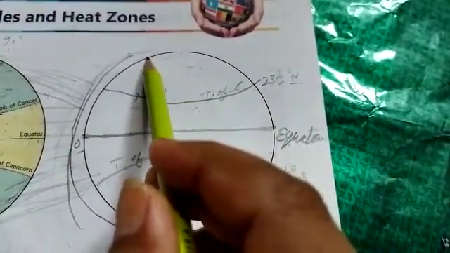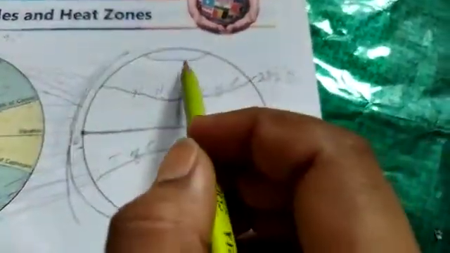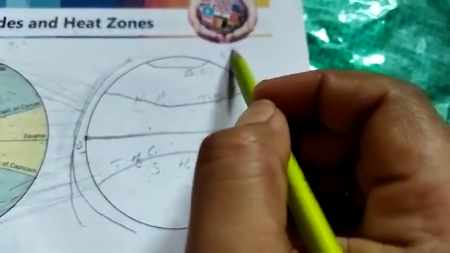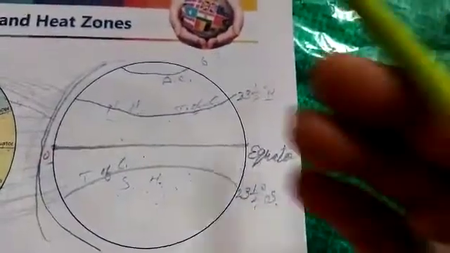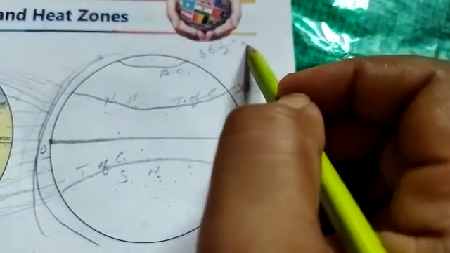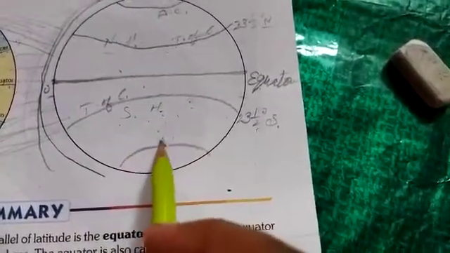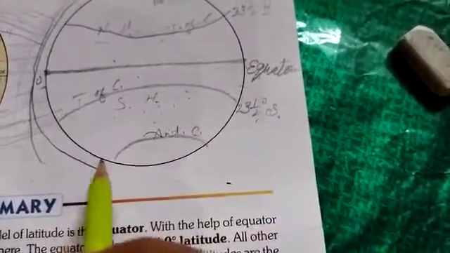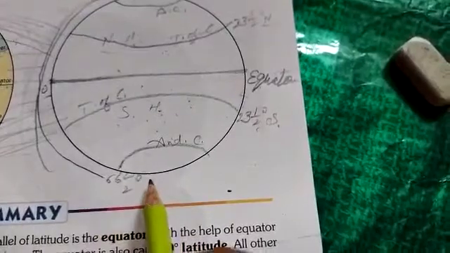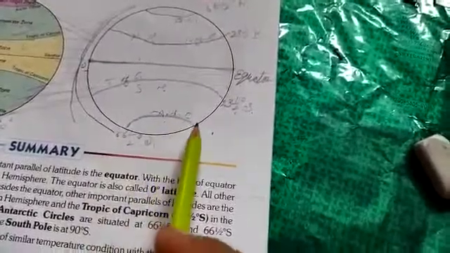Next is the Arctic Circle. It is at 66 and a half degree north, and here in the southern hemisphere, the Antarctic Circle, the same degrees, 66 and a half degree south, because it lies in the south.